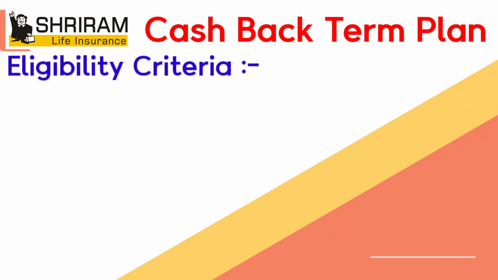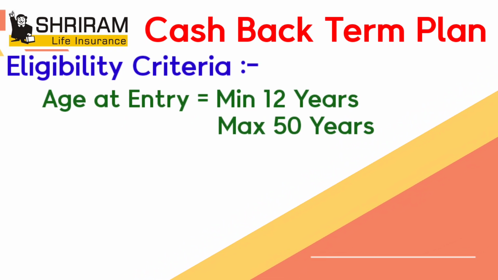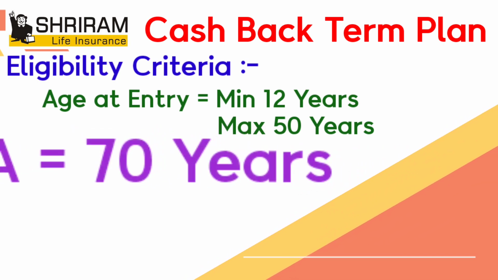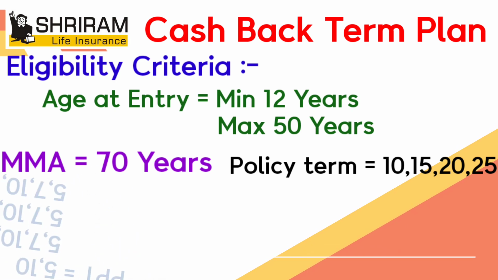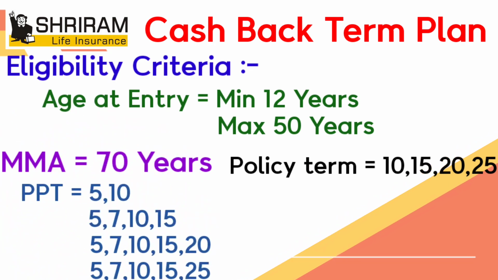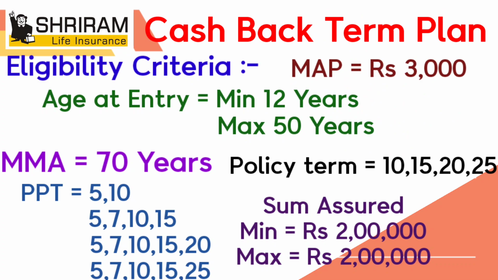Next, plan eligibility. Eligibility criteria: age at entry minimum 12 years, maximum 50 years, maximum maturity age 70 years, policy term 10, 15, 20, 25 years. Premium paying term 5, 7, 10, 15, 20, 25 years. Sum assured: minimum 2 lakh rupees. Minimum annualized premium 3000 rupees. Mode of premium payment: yearly, half-yearly, quarterly and monthly.